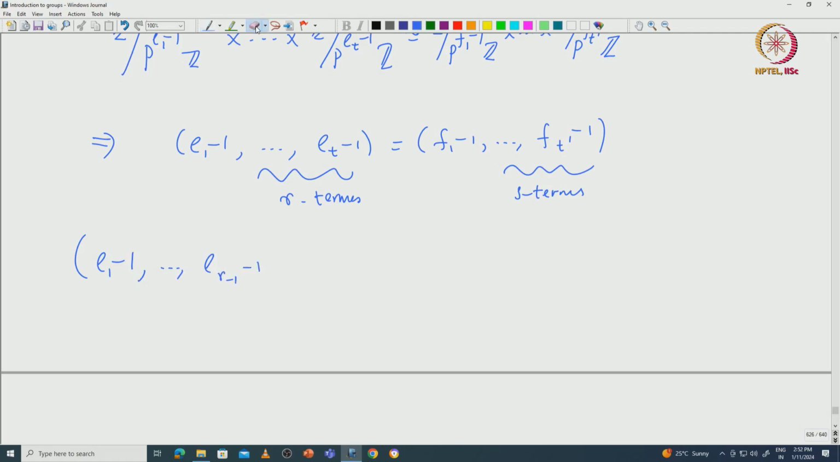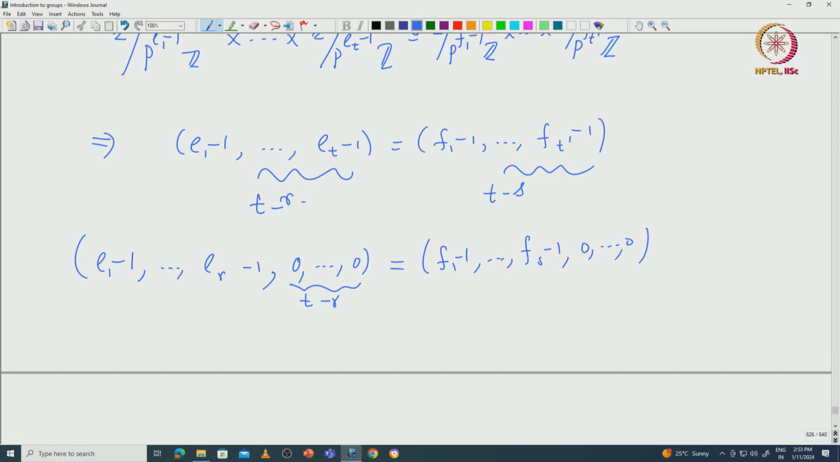Okay, let us call it R here and S here. So, we will go up to R here. Up to this is non-zero, then after that it is all 0. So, that means you have T minus R terms here and then here T minus S terms. So, this is equal to F1 minus 1 etc. Fs minus 1. So, all other terms are 0.